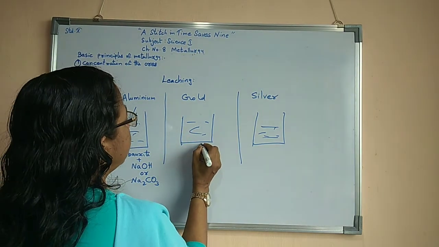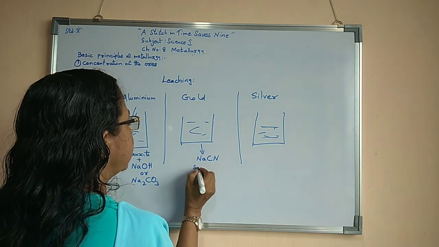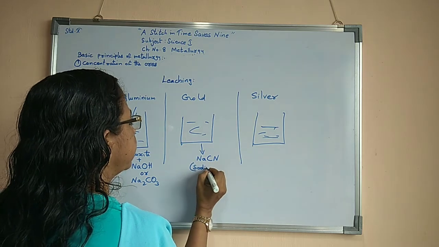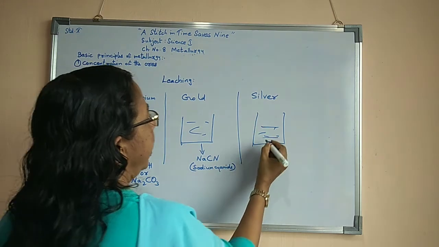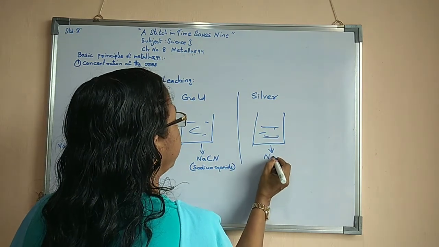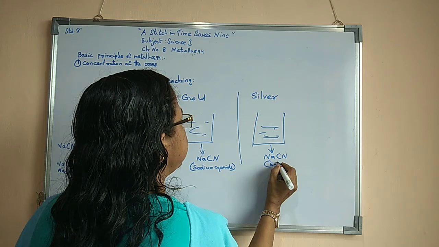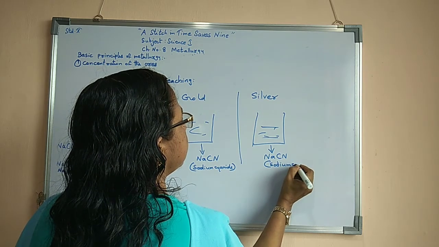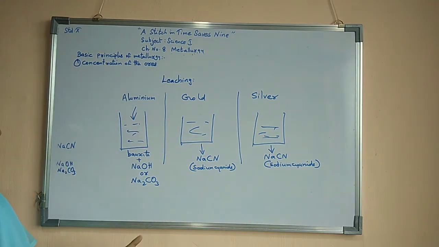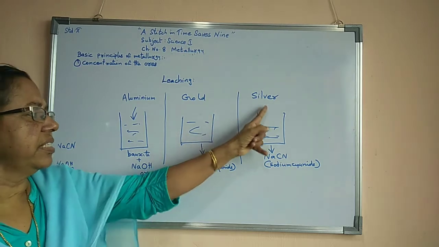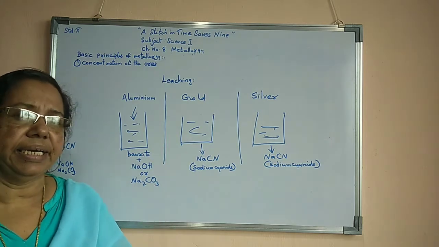Along with the gold ore, we use sodium cyanide. Along with the silver ore also, the same: sodium cyanide. It's a solution we have to add.